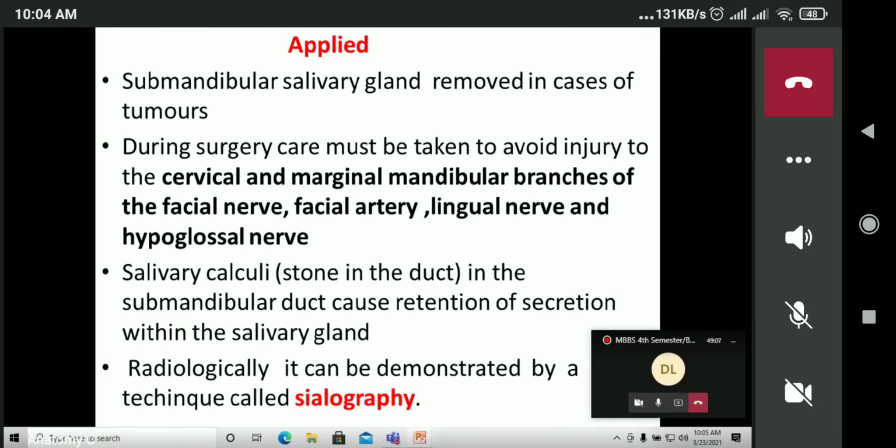The facial nerve in the face gives different branches, among them the cervical towards the neck and the marginal mandibular towards the base of the mandible. So they are in danger during surgery of the submandibular gland. Okay, and we have to protect the facial artery, lingual nerve, and the hypoglossal nerve. Salivary calculi, stones in the submandibular duct, can be seen. It can cause retention of the secretion within the salivary gland. Radiologically, it can be demonstrated by a technique known as sialography. So that is the radiographic technique to identify the stone in the salivary duct.